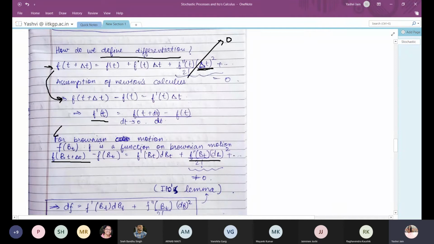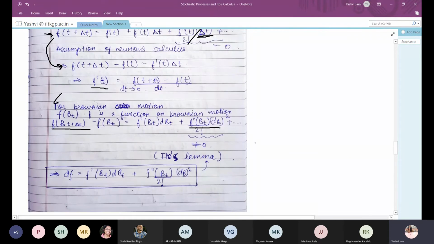Now we write the Taylor series expansion of a Brownian motion: f of bt plus delta t minus f of bt is equal to f prime bt dbt plus f double prime bt dbt whole square by 2 factorial. And since db whole square is not equal to 0 but is equal to dt, Ito's calculus also considers this term while finding the derivative of a Brownian motion.